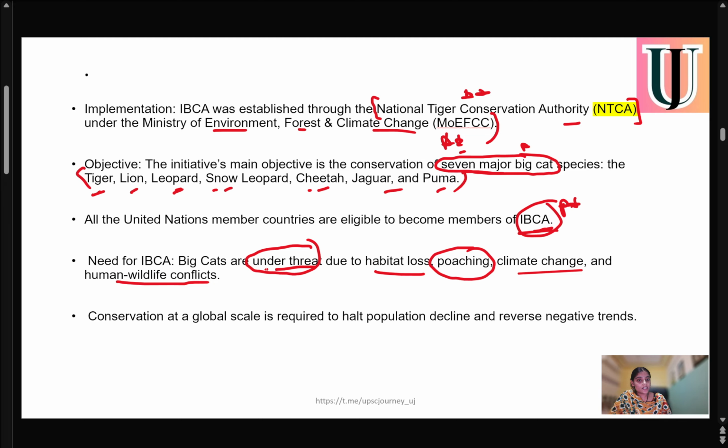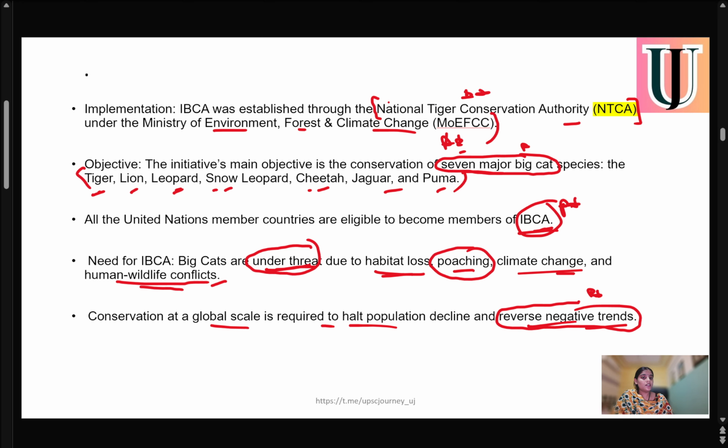So because of these threats, like habitat loss, poaching, climate change, or human wildlife conflicts, there's an urgent need for conservation at a global scale to halt the population decline and reverse this negative trend, so that we can preserve these big cats for ecosystem balance.